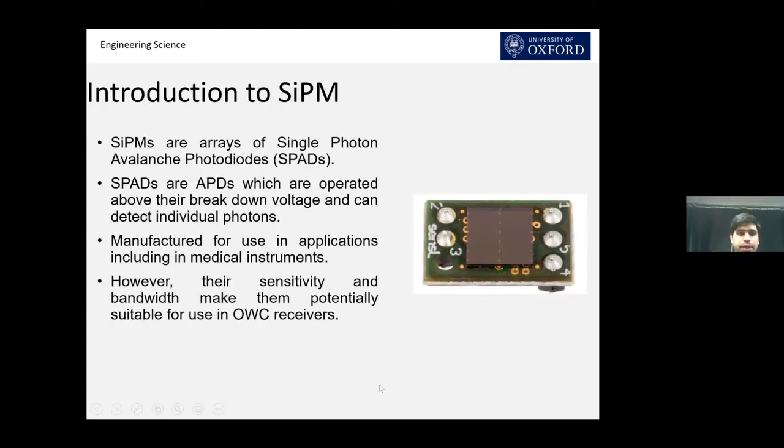Silicon PMs are arrays of single photon avalanche photodiodes, normally referred to as SPADs. SPADs are APDs which, when operated above their breakdown voltage, can detect individual photons. These silicon PMs are mostly used in various applications, especially in medical physics for use in PET detectors. However, because of their better sensitivity and excellent bandwidth, they can also be used in optical wireless communication receivers.